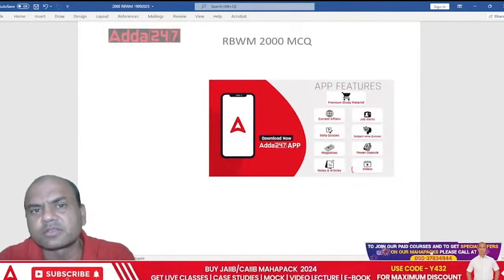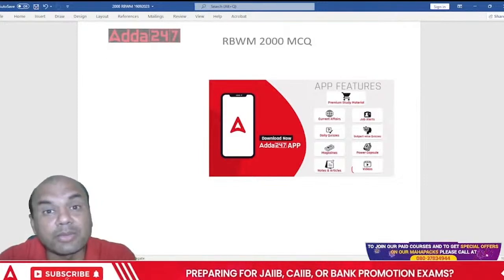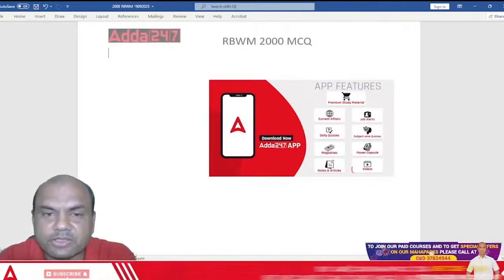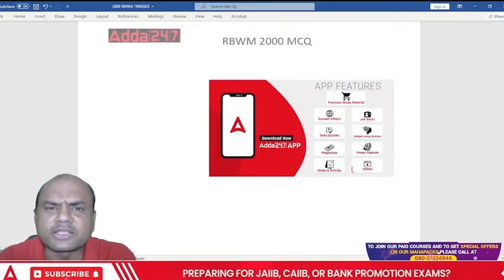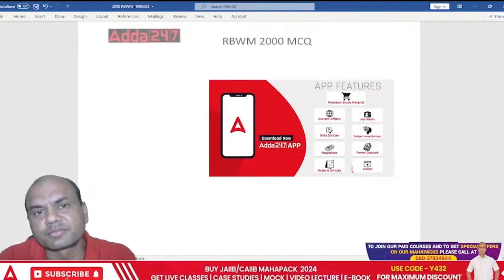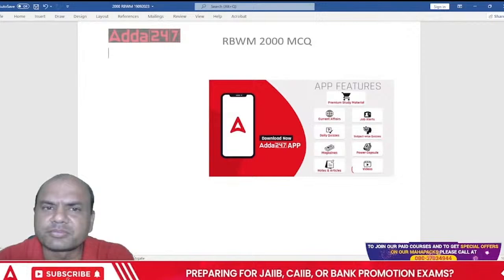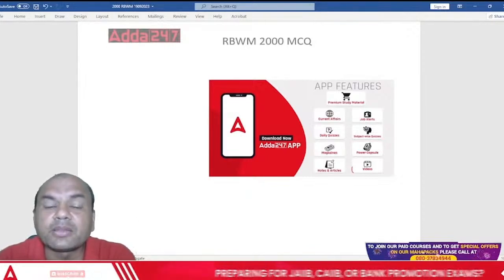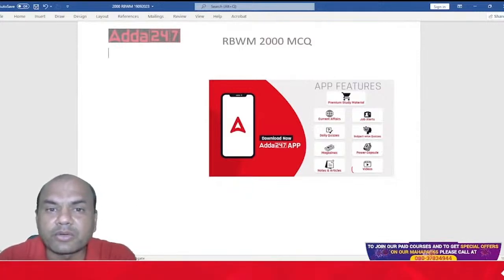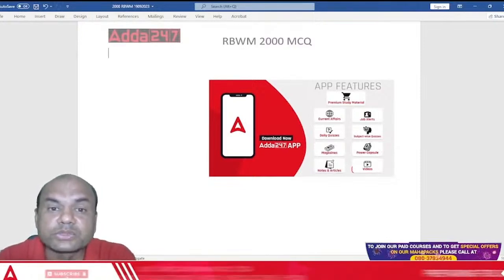Let me ask you one question. In your own mobile, how many apps do you have? Do you know the number at least? Type yes or no. I know many of the answers are no over here because I myself don't know how many apps are there in my mobile. We just download it and keep it, saying that oh we'll use it sometime. Don't do that. This is the main bread and butter. Daily, it's like breathing in and breathing out. That much important this app is for you. Download it and use it.